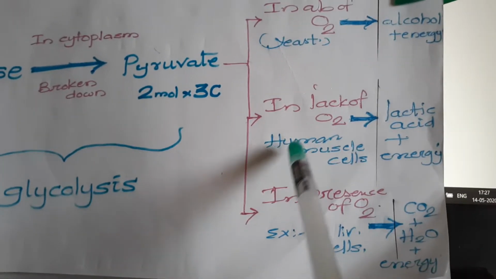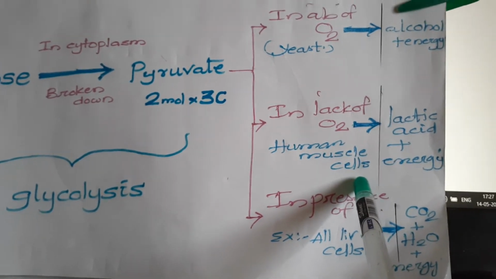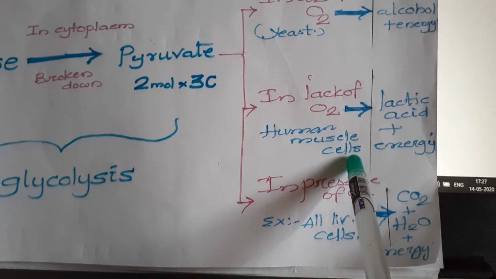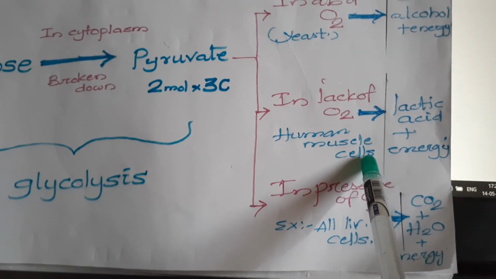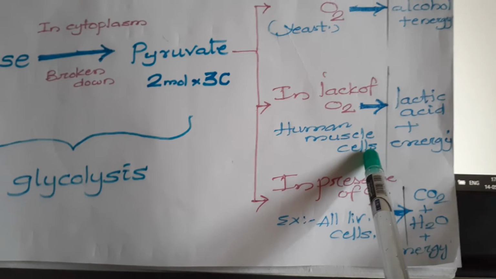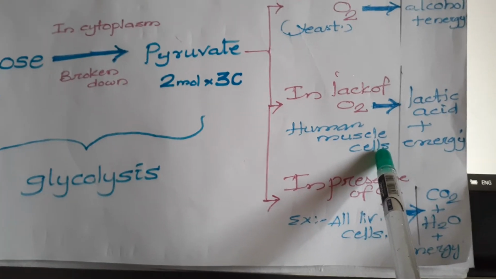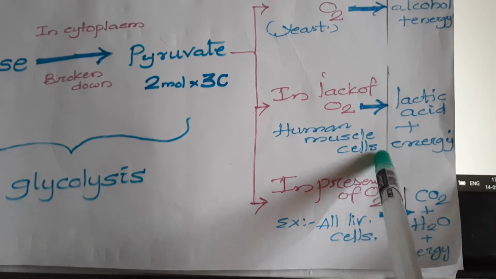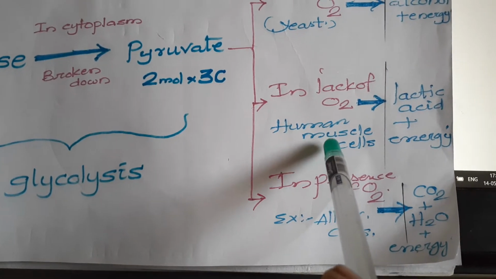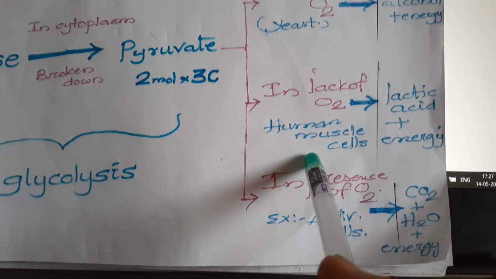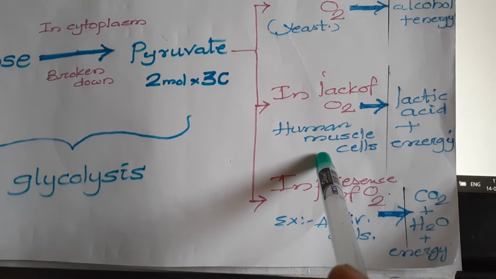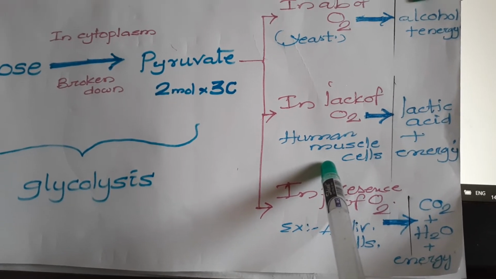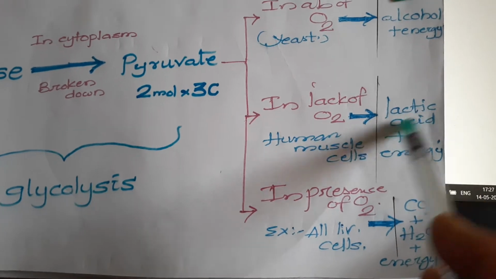A good example for this type of respiration is human muscle cells, mostly striated muscle cells, the striped or striated muscle cells found in our limbs. At the time of strenuous exercises, because of the high requirement of oxygen, the striated muscle cells in our limbs undergo anaerobic respiration, liberating lactic acid and energy.